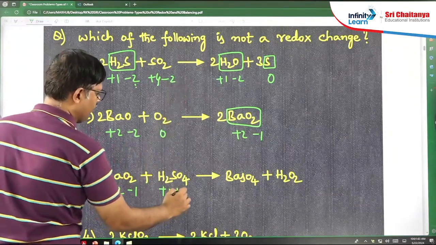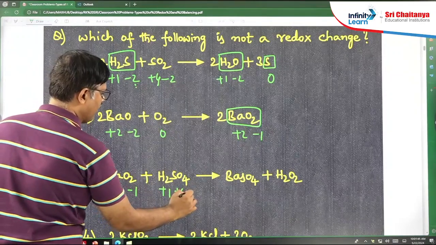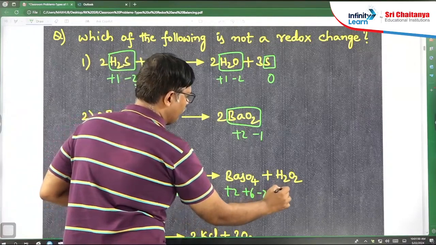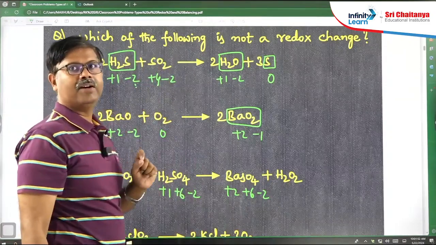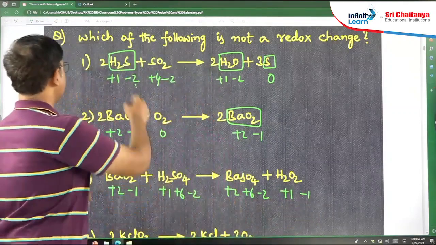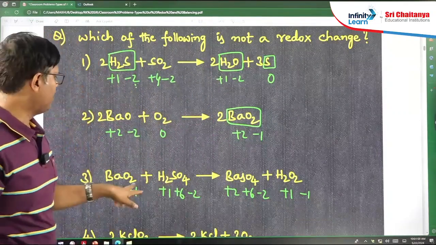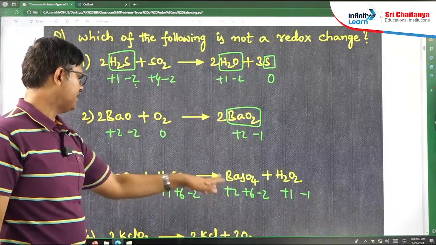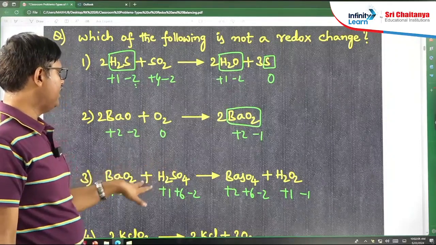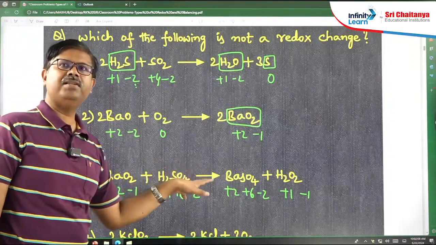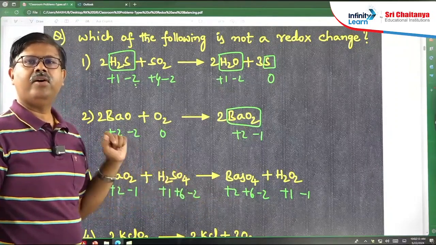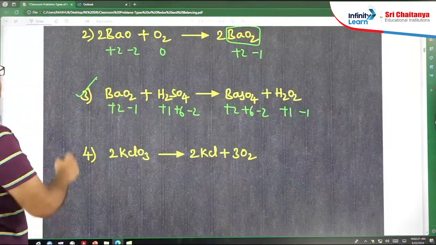Next, again barium +2, oxygen -1, hydrogen +1, sulfur. We have calculated this on the previous page. Sulfur +6, oxygen -2. H2O2: yesterday I mentioned H2O2 is called hydrogen peroxide. So oxygen is -1 there. If you see, barium +2, sulfur +6, same only, hydrogen +1 and oxygen -1. So you will see no change in the oxidation state of any element here. Therefore this is a non-redox reaction. This one is a redox reaction.